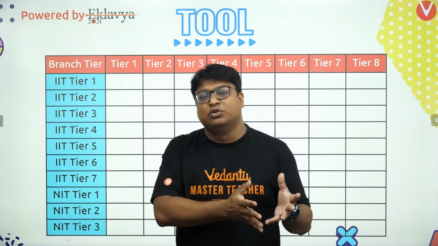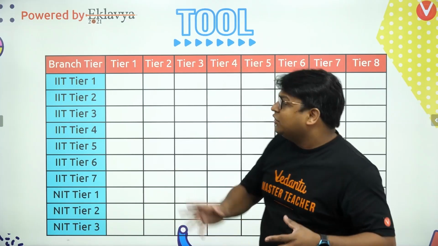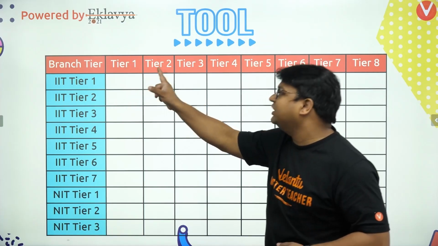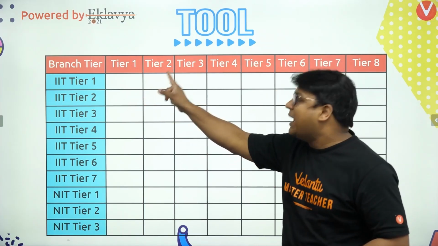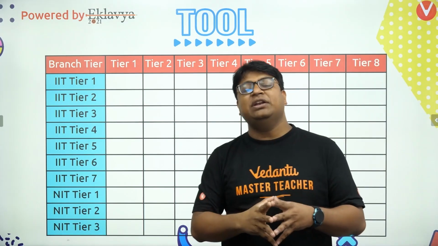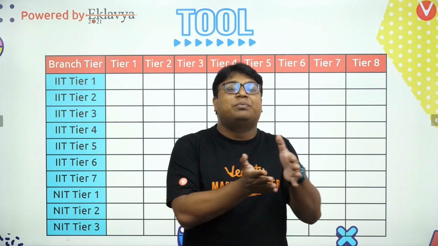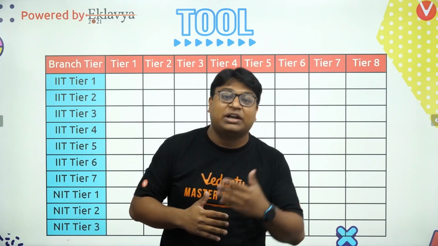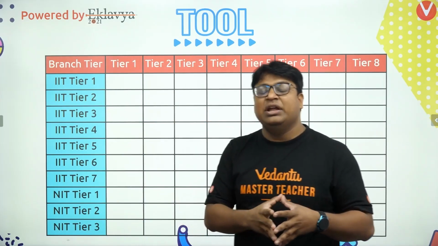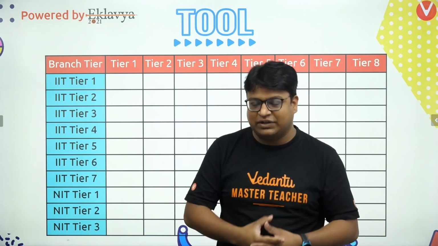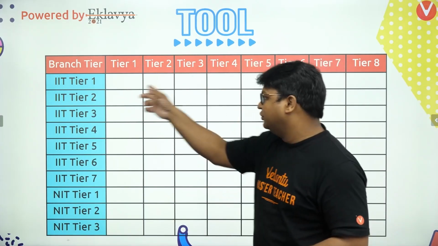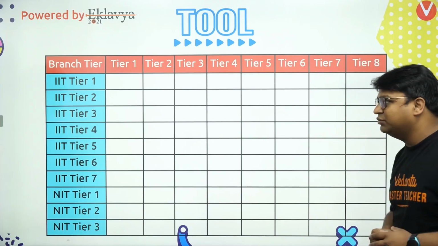But there could be another school of thought. Some people would say that they want to study in a tier 1 IIT only. If I don't get a tier 1 branch, I'm happy with a tier 2 branch. If I don't get a tier 2 branch, I'm happy with a tier 3 branch. So moving horizontally in this table would mean that you are preferring to compromise your branch before you start compromising on the grade of your college. Horizontal movement would mean something, vertical movement would mean something else, depending upon what you want from yourself. How do you see yourself 5-6 years down the line? You can then decide how you should move. This is a crude example of what will happen when you move horizontally and vertically.